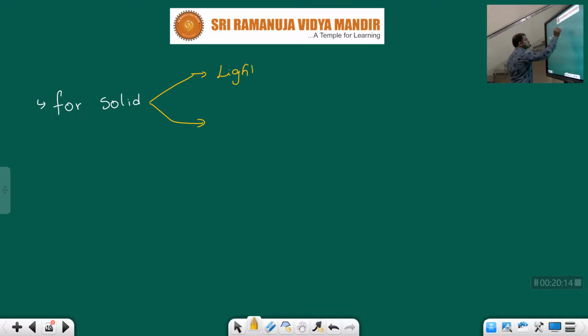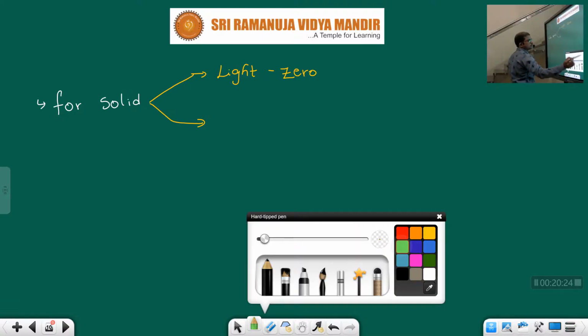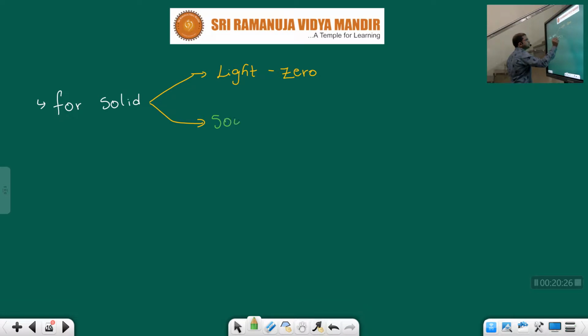Speed of light is 0, means light can't propagate through a solid substance, children. Next, speed of sound is maximum.